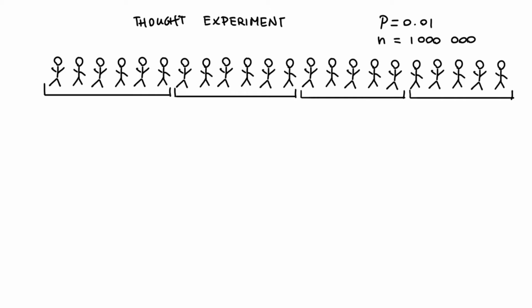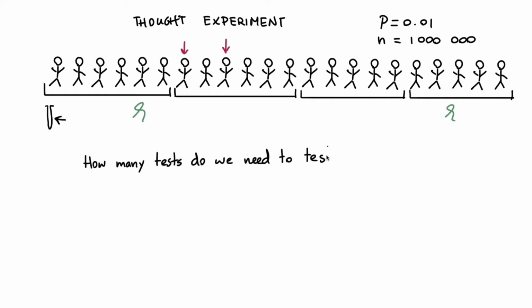What I then might do is say, okay, let's get a blood sample of every person in the group. Let's put all of that into a test tube, and then we can test just this one vial to see if anyone in the group had the disease. And it might be the case that I can confirm that, hey, this group is fine, and so is this group. The only downside is that if I get a positive test, I don't know if it's one person in the group who got the disease or if it's multiple people. Given this thought experiment, the question now is, how many tests do we need to test everyone? And also, what's the optimal strategy when it comes to making groups?